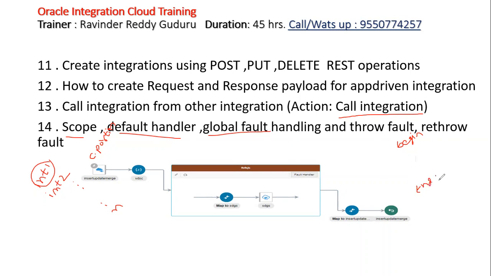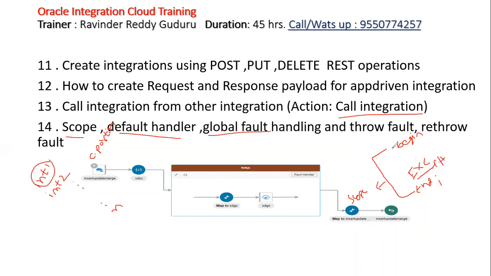In OAC, this is nothing but scope. Now here you'll be having exception. This block is nothing but your fault handler.